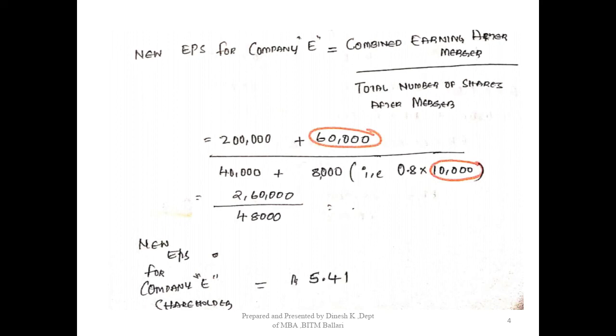It is a little better earning per share for an acquiring company, while for the target company shareholders it is not so favorable because they had 6 rupees earning per share. After the merger they will be getting only 5.41. Fine. So this is the solution. Here we don't have to make any judgment or conclusion, as it has not been asked. We just need to calculate the EPS after the merger, so we have calculated it. This is the solution for sub question 1.